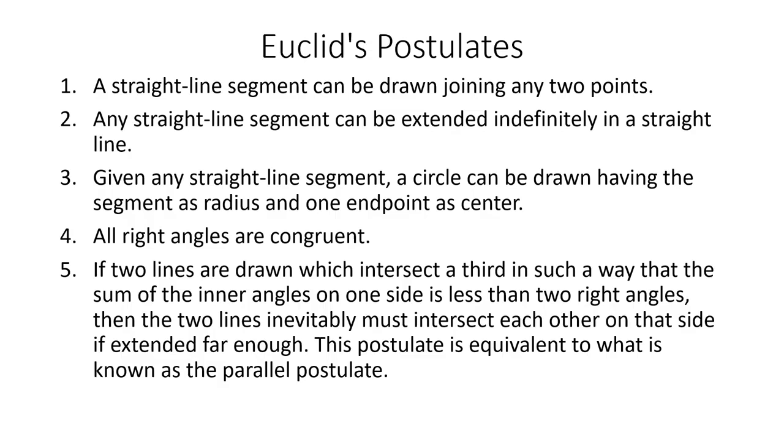And then, if two lines are drawn which intersect a third in such a way that the sum of the inner angles on one side is less than two right angles, then the two lines inevitably must intersect each other on that side if extended far enough. This postulate is equivalent to what is now known as the parallel postulate. It is the parallel postulate, though not how we tend to write it now.